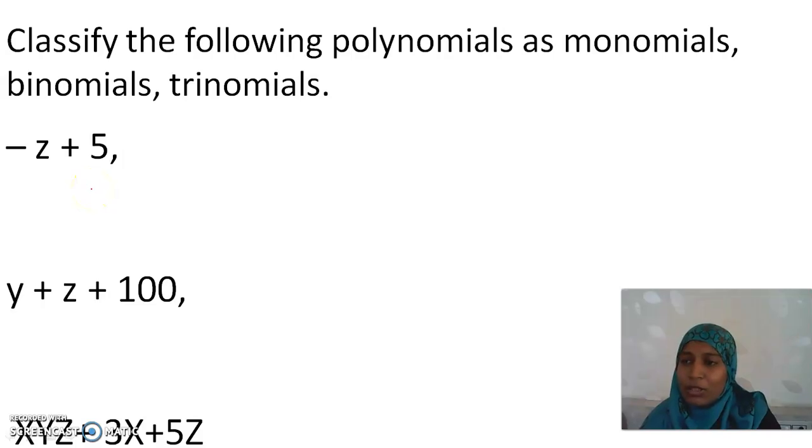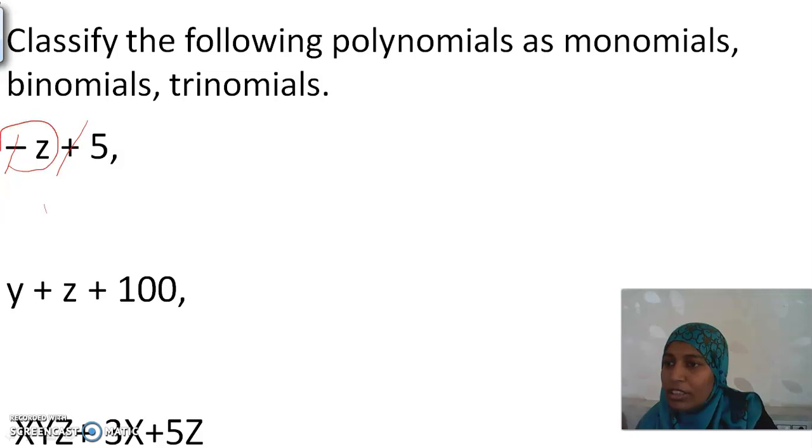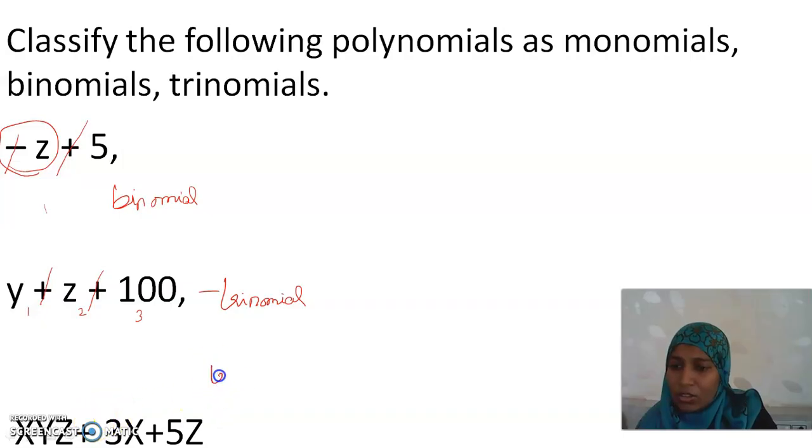Here are a few examples that we are going to discuss today. Classify the following polynomials as monomial, binomial and trinomial. Very simple thing. How many terms do I have? Will you split here? As I said now, wherever we have plus and minus. So this is one full term. So we have only 2 terms. So it is called a binomial. What about here? If I cut this log at the places of plus and minus, I have 1, 2, 3 terms. So it is called a trinomial. What about the last one? Yes, it is also a trinomial.